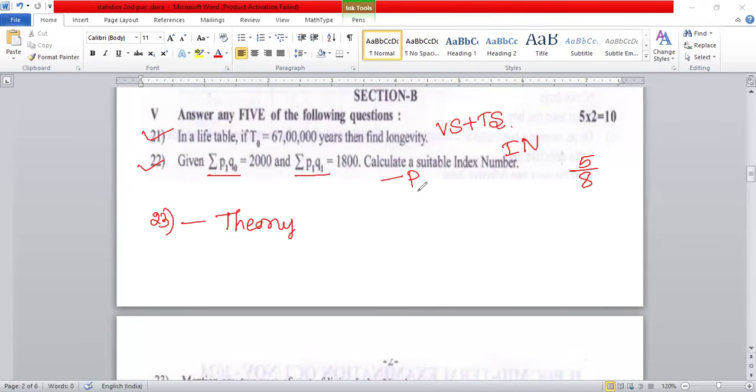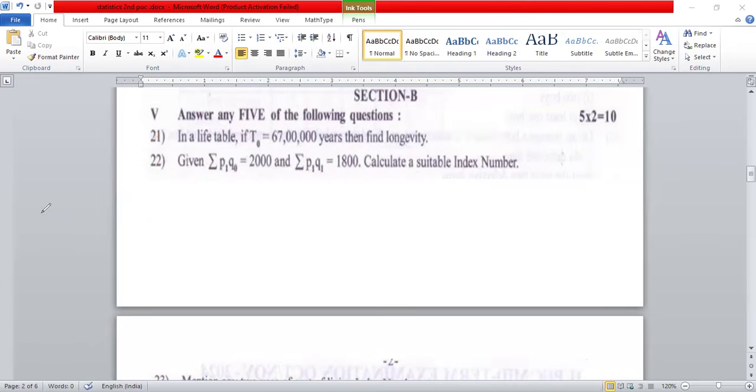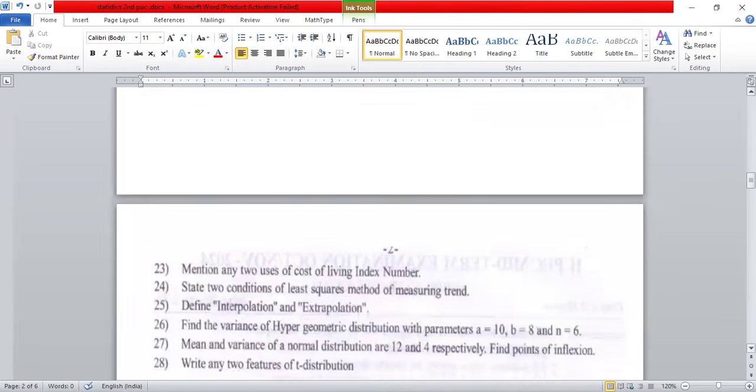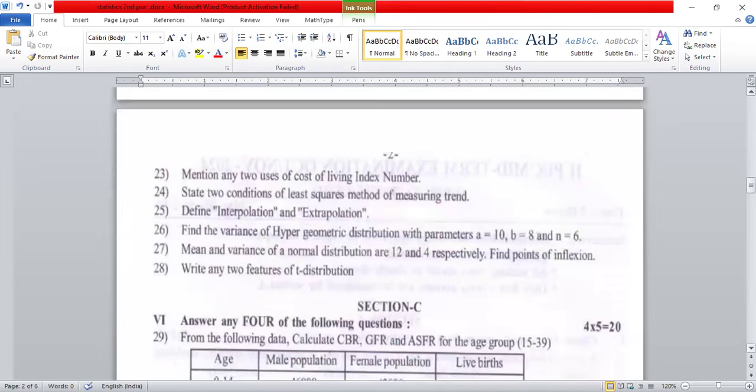So based on that, you are able to substitute it. Note that question number 21, vital statistics and index number. Question number 22, so definitely there is one theory question, one practical question. So easy to remember for this. So factors are given directly, so you are able to write it very easily.